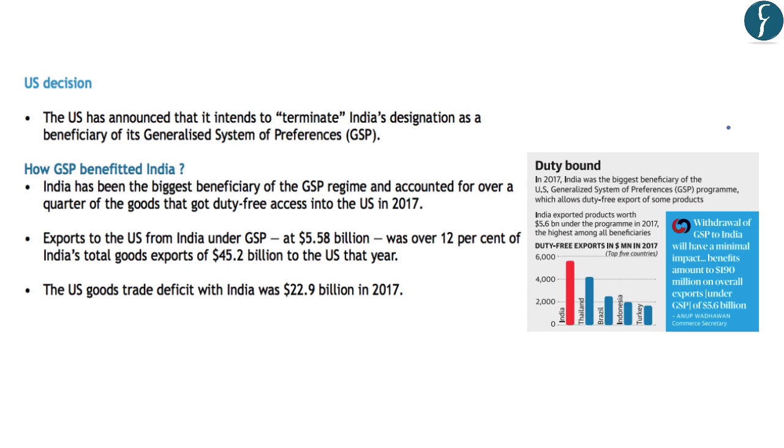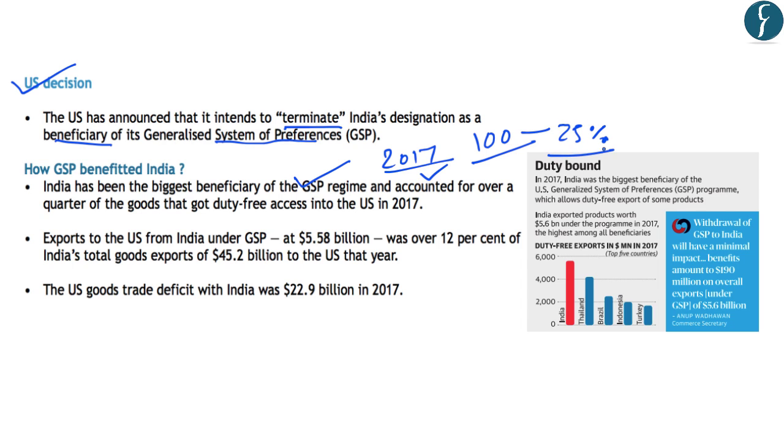Now, after understanding what is GSP and what are the benefits under GSP, let us understand the recent decision of the United States. So in this line, you should understand that the US intends to terminate India's designation as a beneficiary of its Generalized System of Preferences. So here you should note that India has been the biggest beneficiary of this Generalized System of Preferences regime. And you should note that in the year 2017, if 100 items got duty-free access in the United States, or the items which are imported into the US without any duty, 25% of these items were from India. So this shows that India was the biggest beneficiary of this GSP system.